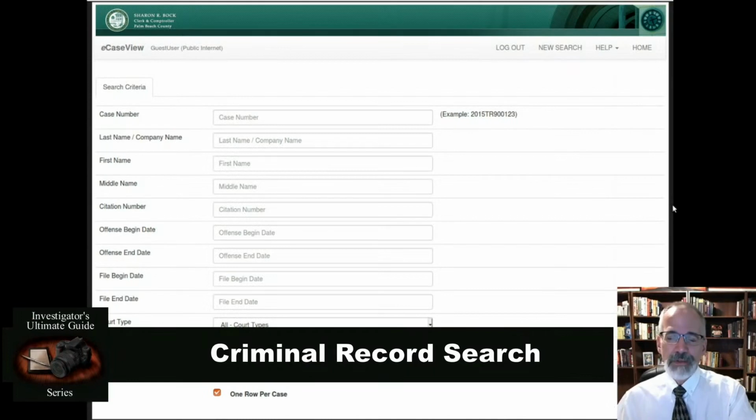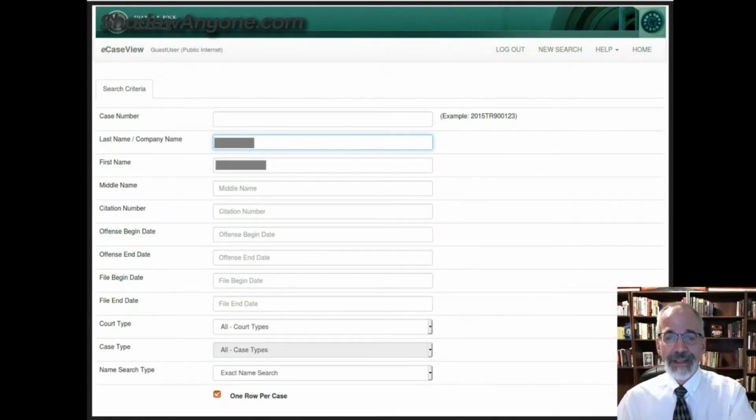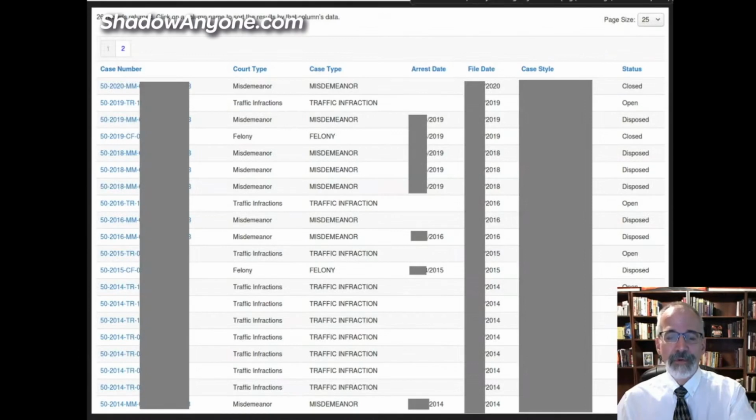Your criminal record searches are always going to be best done at the county level. And the first thing we're going to do is bring up the court index, the criminal index. So punching in the first and last name, if we hit the search button, up comes a variety of things.